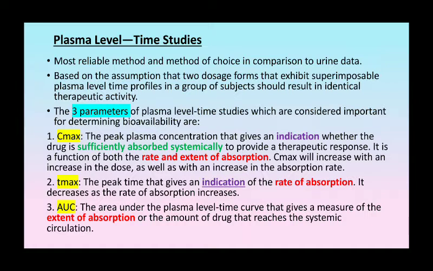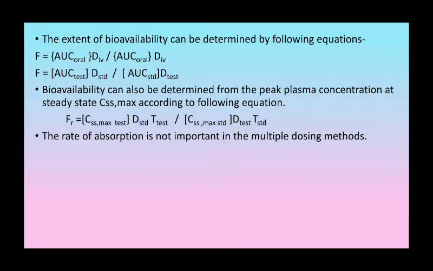Third is the AUC. It is the area under the plasma level time curve. It gives a measure of the extent of absorption or the amount of the drug that reaches the systemic circulation. Next is the extent of bioavailability can be determined by the following equation.